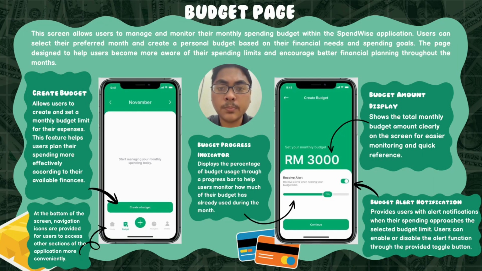Now let's take a look at the budget page. This page allows users to manage and monitor their monthly spending budget within the SpendWise application. Users can select their preferred month and create a personal budget based on their financial needs and spending goals. The page is designed to help users become more aware of their spending limits and engage with financial planning throughout the month. In this page, users can create a budget to set the monthly budget limit for their expenses.